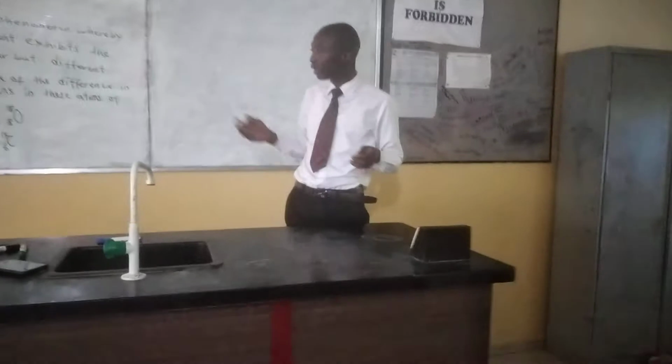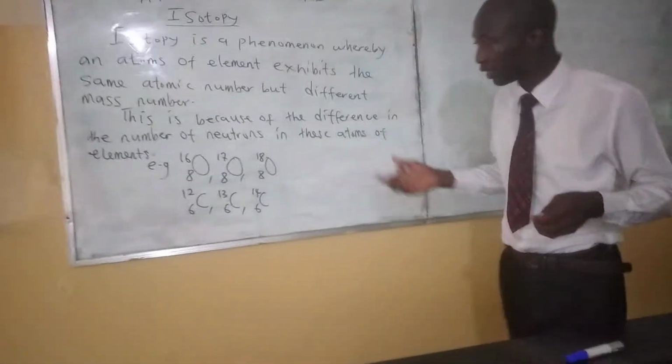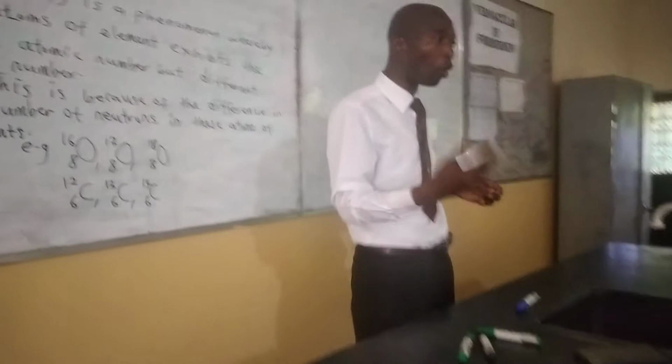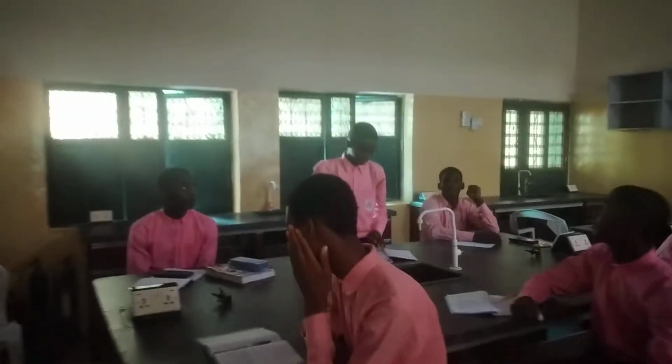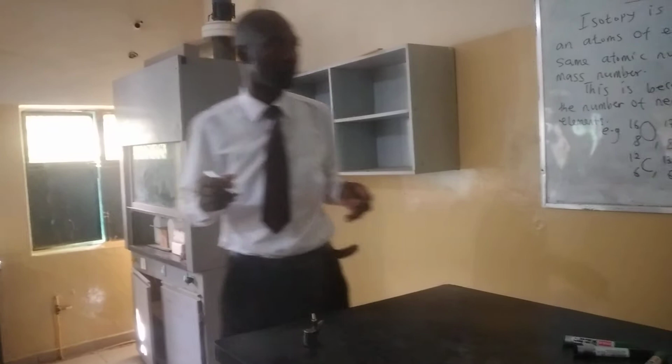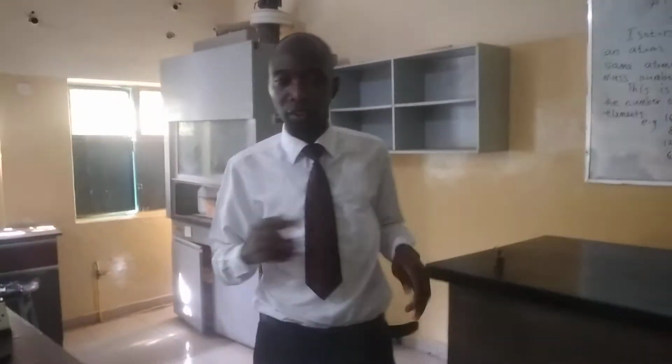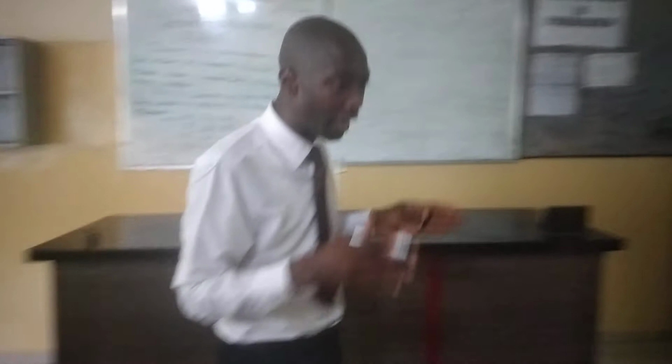class, what are the other isotopes you know? For example, what are the isotopes of hydrogen? Adami Dawood. Hydrogen 1, hydrogen 2, and hydrogen 3. Give me a round of applause. That is good. We have hydrogen 1, known as hydrogen; hydrogen 2, known as deuterium; and hydrogen 3, known as tritium. These are the isotopes of hydrogen.